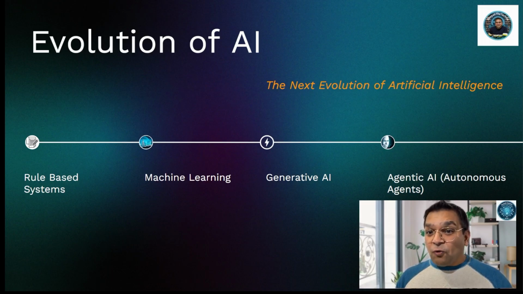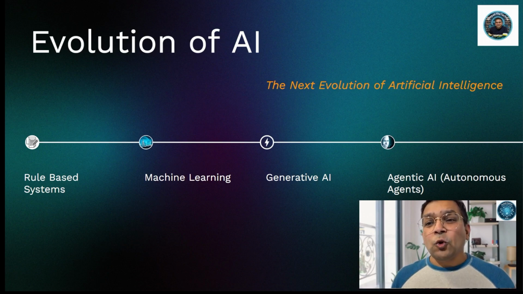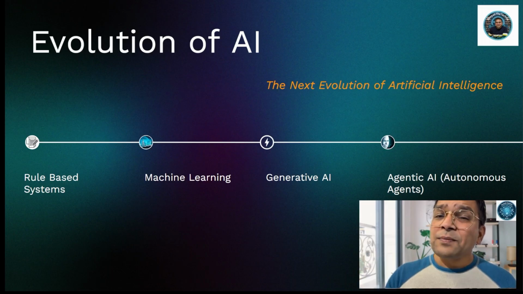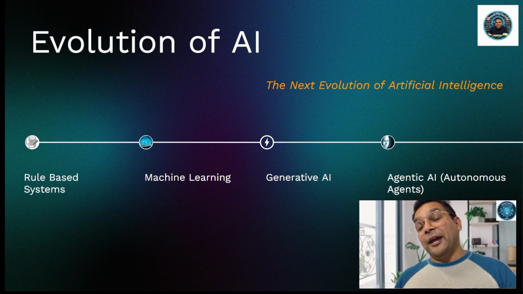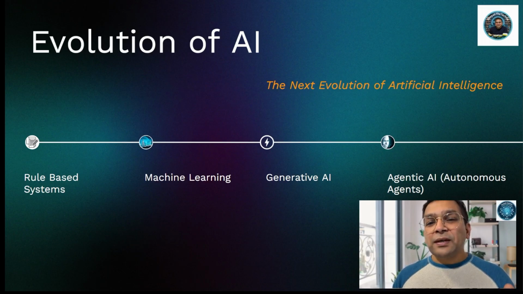And that is where phase four, Agentic AI, comes in. Agentic AI is the next leap. You don't give instructions, you give it a goal. The system plans steps, uses tools, takes actions, and adapts along the way. This is where AI starts behaving like a digital worker, not just a tool. Agentic AI doesn't just respond, it acts. Each step in AI evolution adds more autonomy, and Agentic AI is where autonomy truly begins.